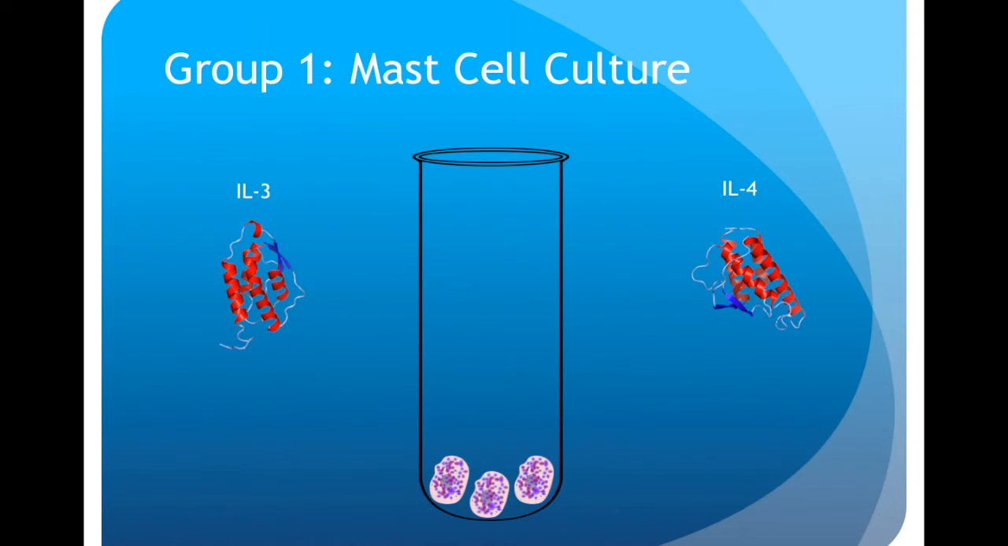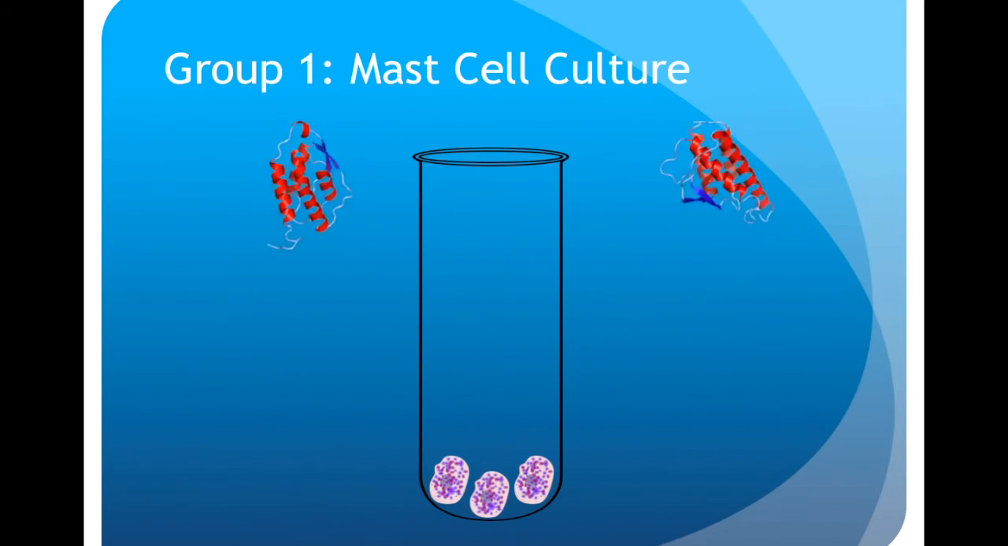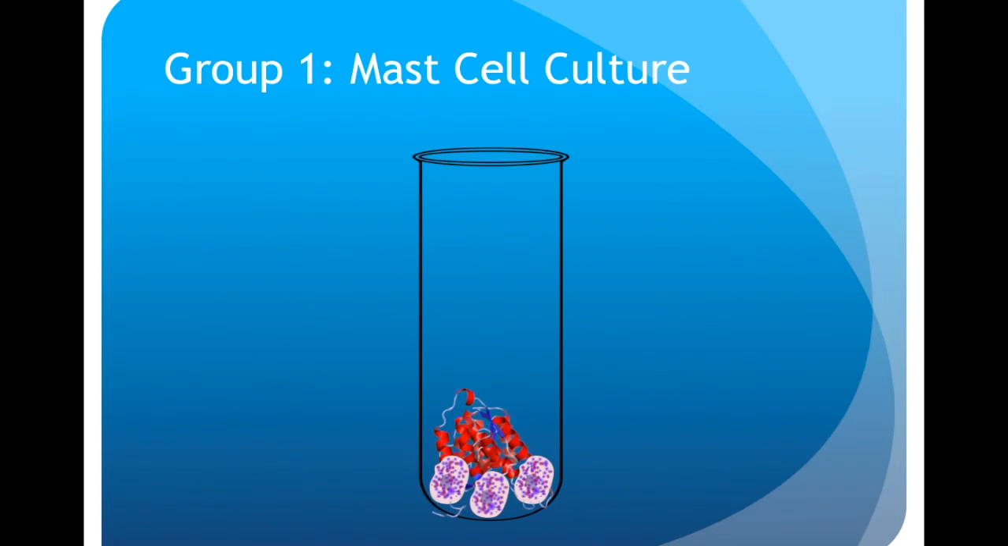The baby cells need to be cultured. This will be done in a methylcellulose medium with a mixture of IL-3 and IL-4 added. This will allow the proliferation of the baby mast cells. These mast cells will later be used for the injection into the mast cell deficient mice.